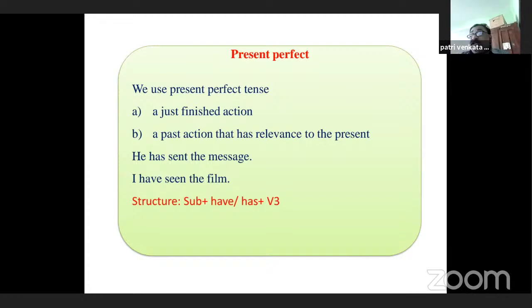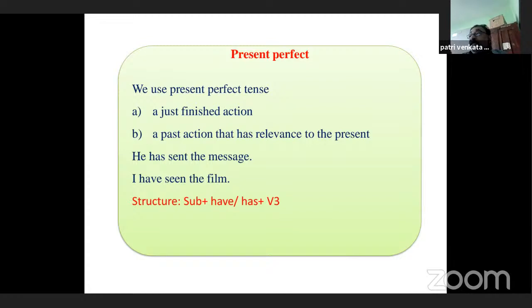How is the structure? Subject plus have or has plus V3. Have, has, they are similar. They give the same meaning. But here we should be very careful when we use have or has, depending on the subject. For example, subject is first person singular and plural, second person singular and plural, third person plural. Yes, they take have, whereas third person singular takes has.